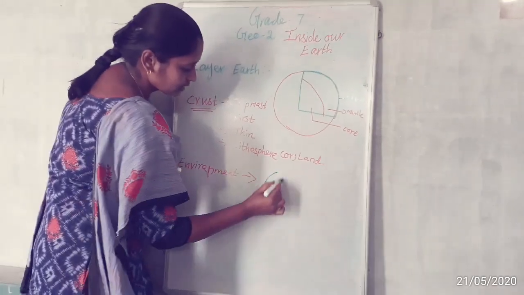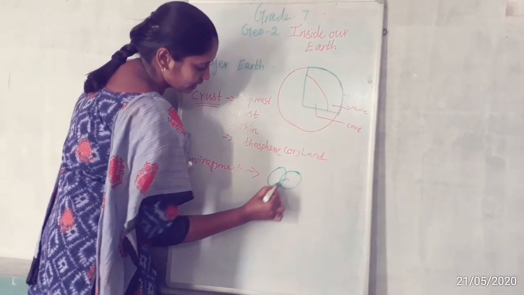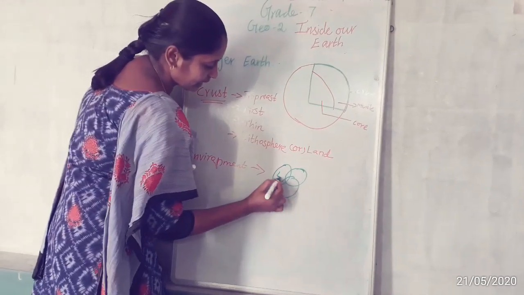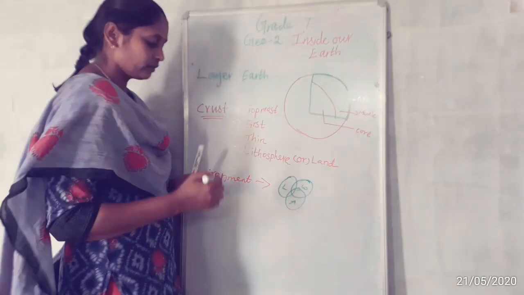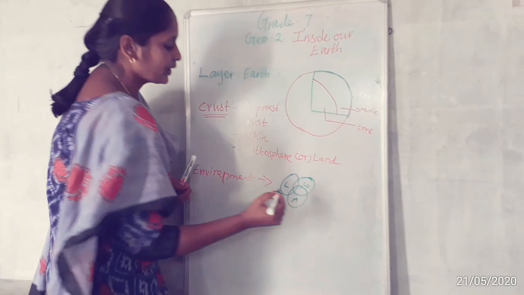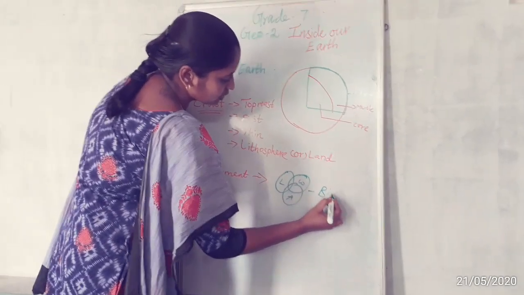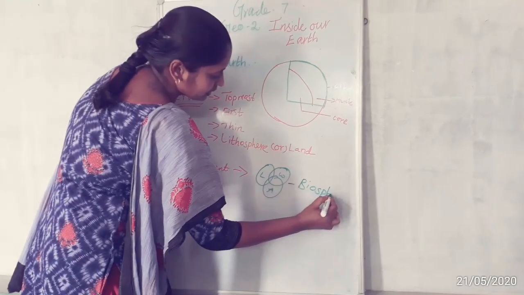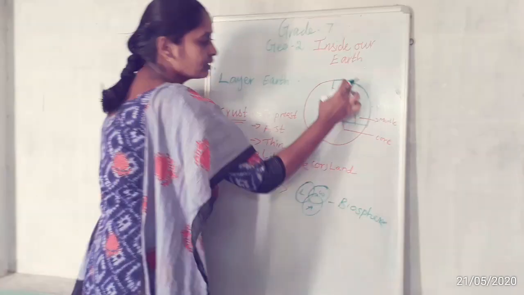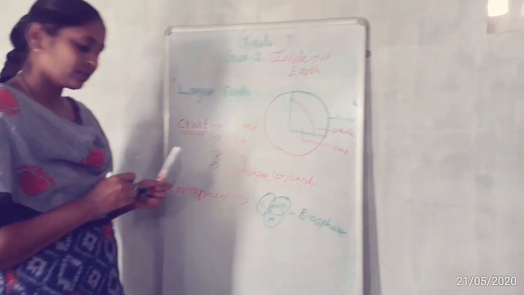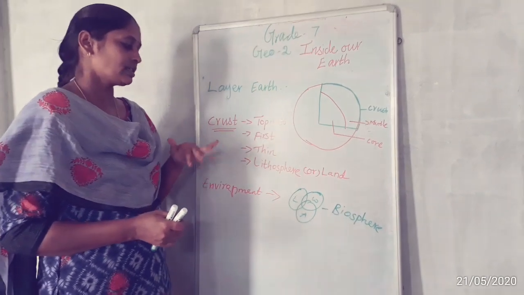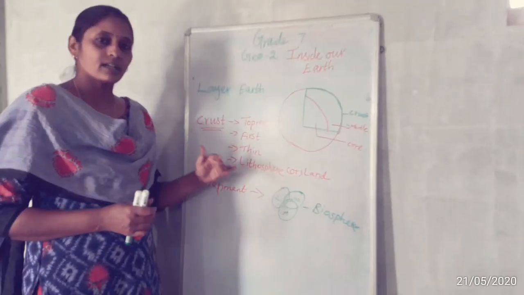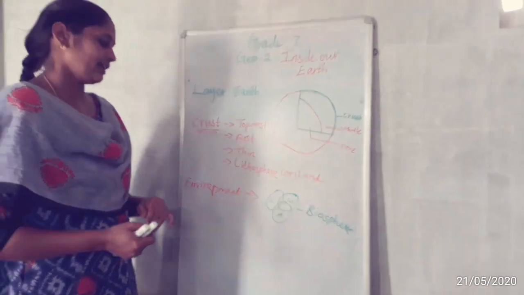The land, water and air, the combination of land, water and air is called the biosphere. So this biosphere is present in the crust region only. Clear? So the crust, the topmost, first, thinnest layer, is also called the lithosphere or land.